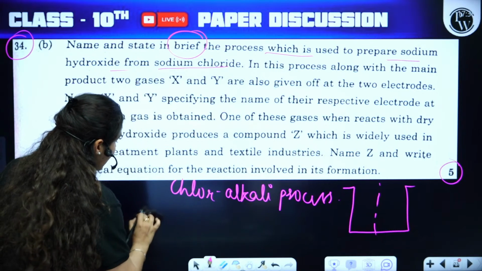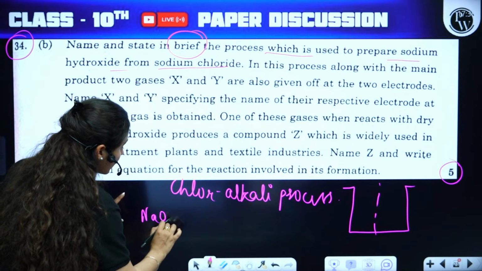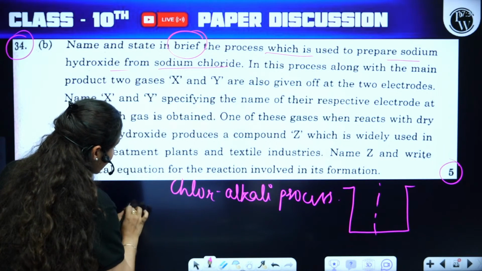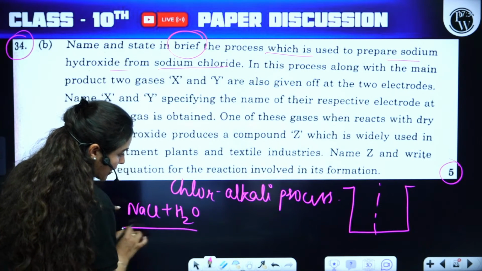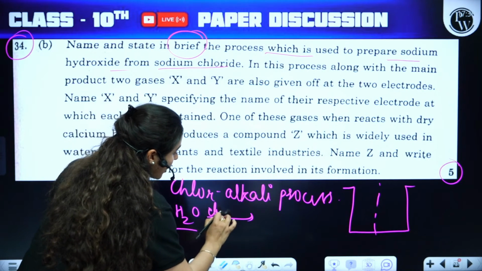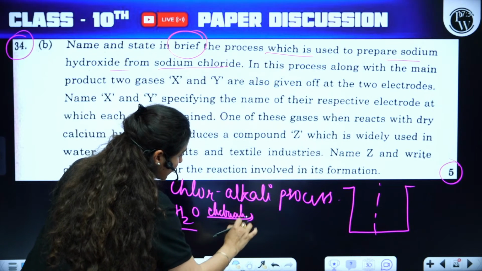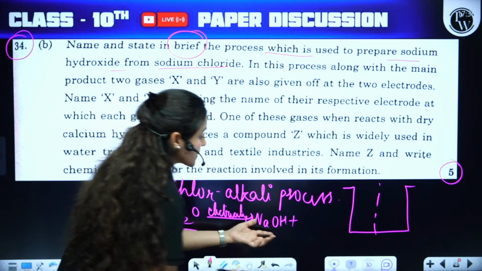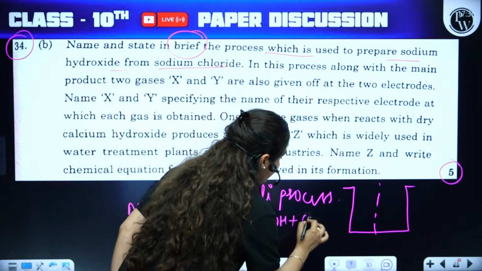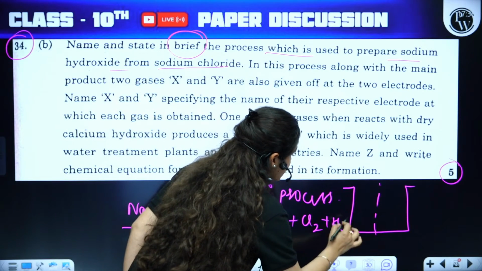NaCl being a raw material, once we put it into water, is called a brine solution. As we pass electricity through it, that results in formation of NaOH, which is alkali. Along with that, chlorine and hydrogen gases are produced.